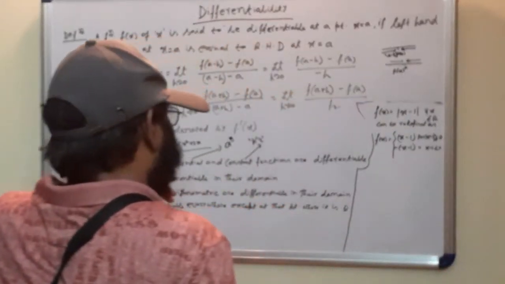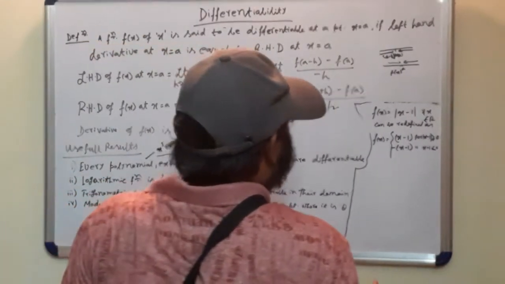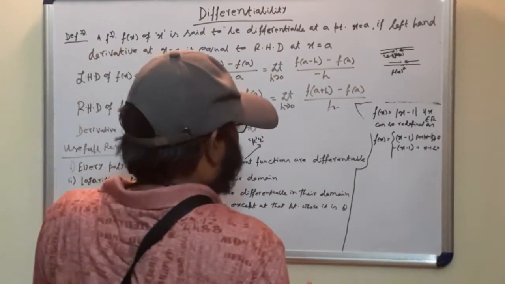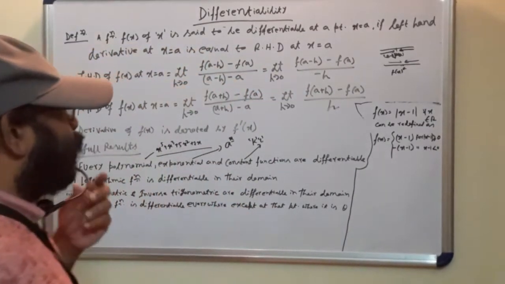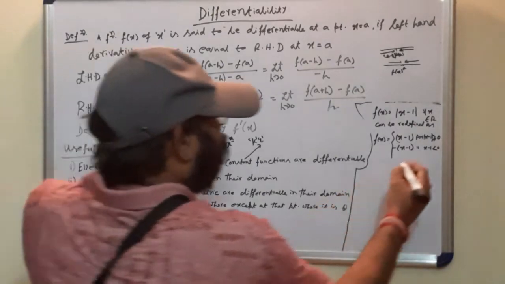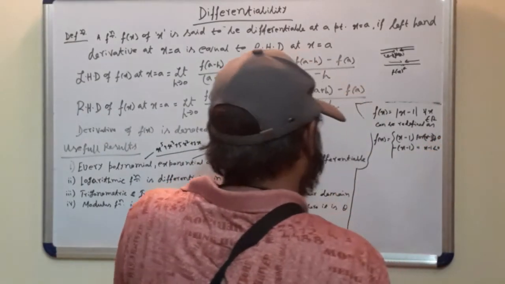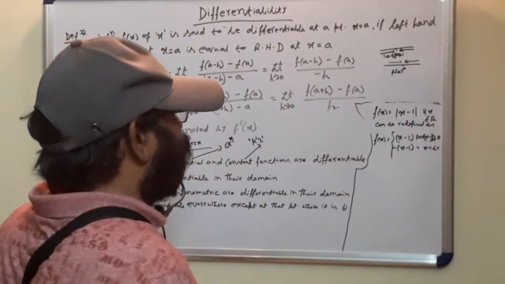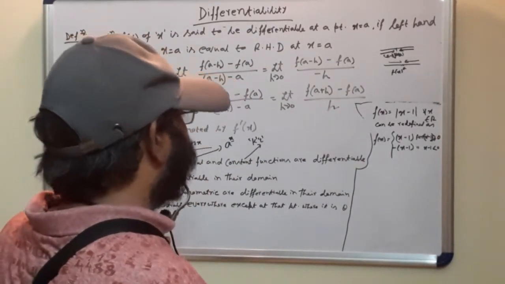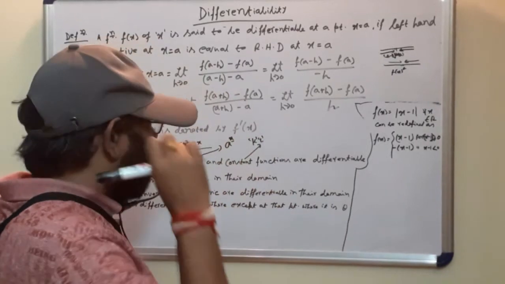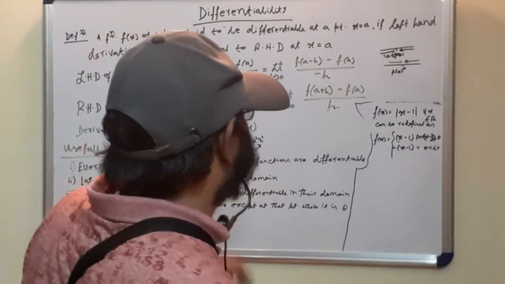If the value of x is more than 1, that is, if x minus 1 is greater than or equal to 0, or we can write if x is greater than or equal to 1, then the value of f(x) is x minus 1.